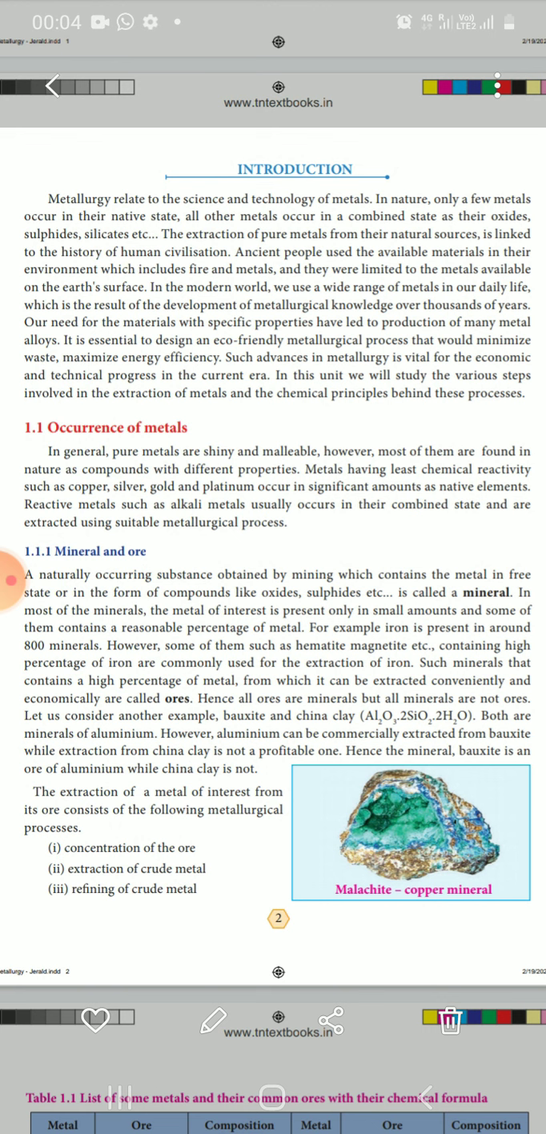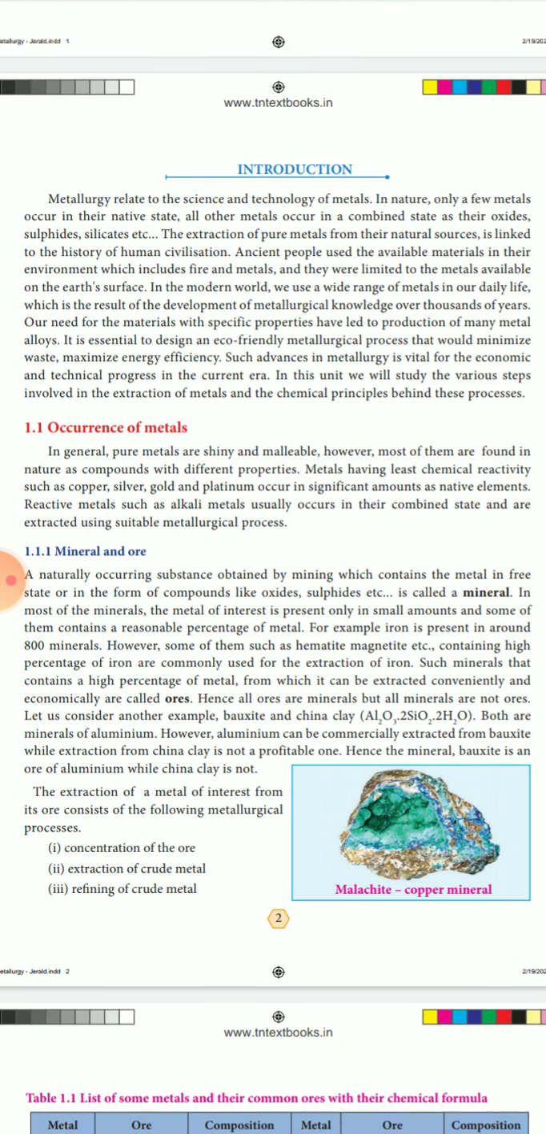Next we study the extraction of metals from their ores. What is the metallurgical process? First is concentration of the ore, next is extraction of the crude metal, then refining of the crude metal.